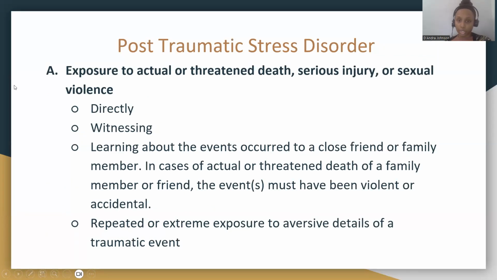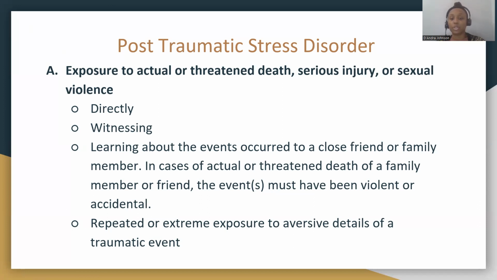So, post-traumatic stress disorder, how is it listed in the DSM-5? The first criterion is exposure to an actual or threatened death, serious injury, or sexual violence. So this could be somebody who's directly experiencing it. However, it does not have to be that. It could also be someone who indirectly experiences this event. That could include witnessing it, or learning about the events that occurred to a close friend or family member.